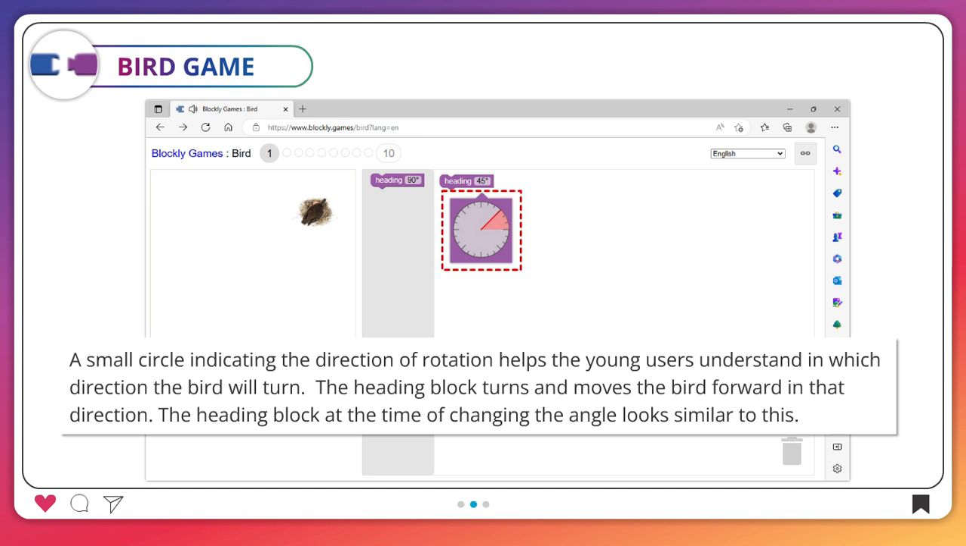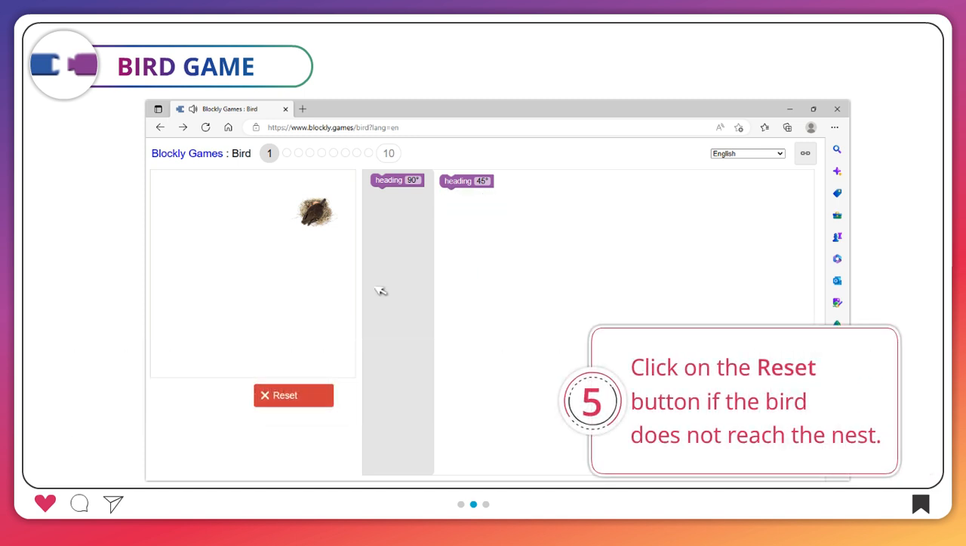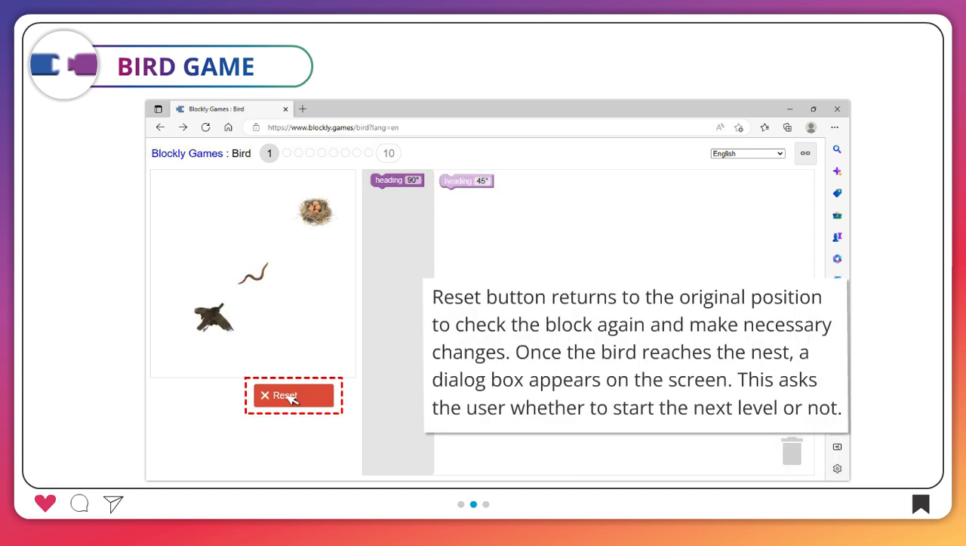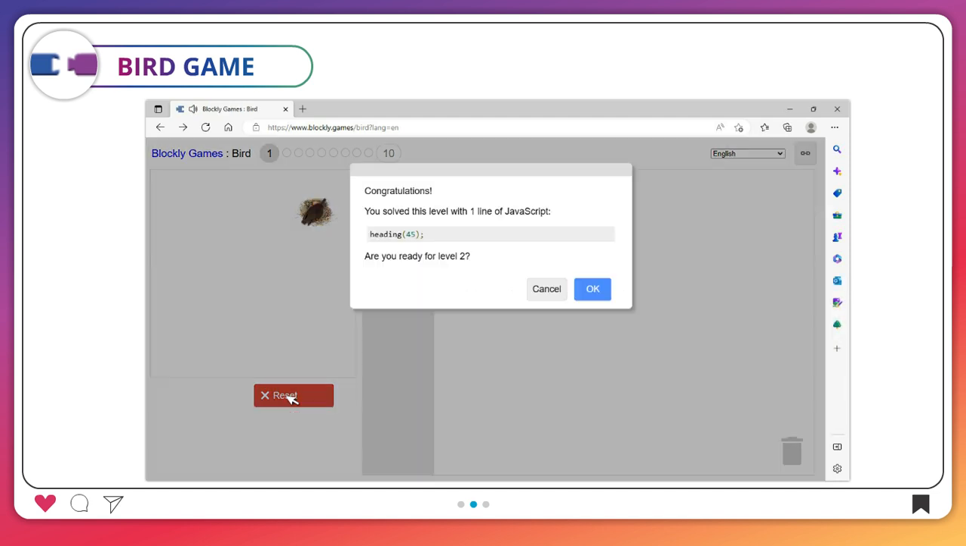The heading block at the time of changing the angle looks similar to this. 5. Click on the Reset button if the bird does not reach the nest. Reset button returns the bird to the original position to check the block again and make necessary changes. Once the bird reaches the nest, a dialog box appears on the screen. This asks the user whether to start the next level or not.